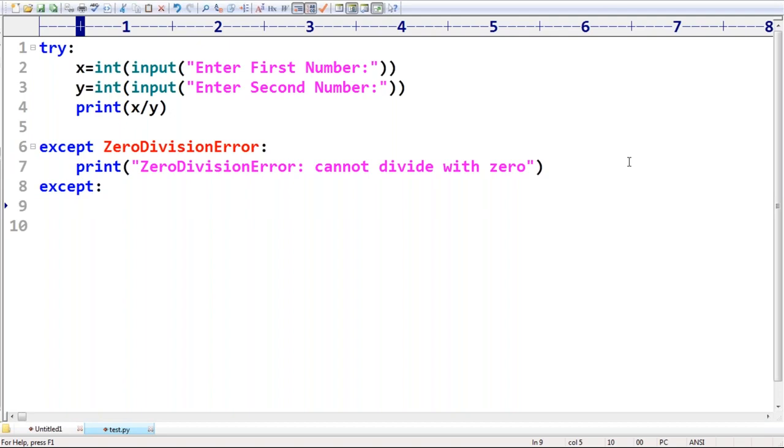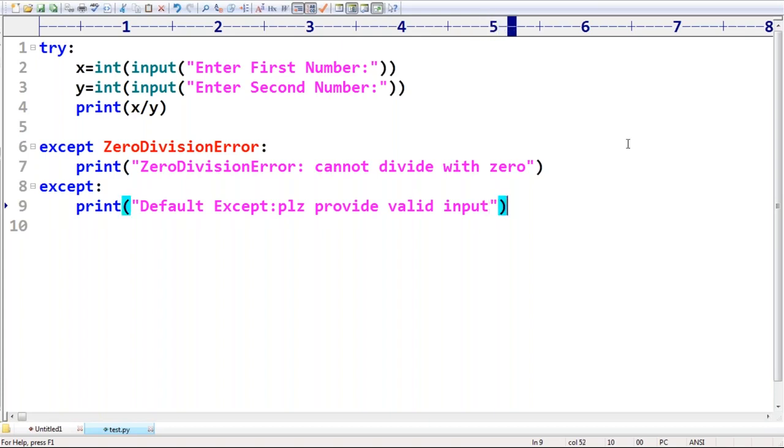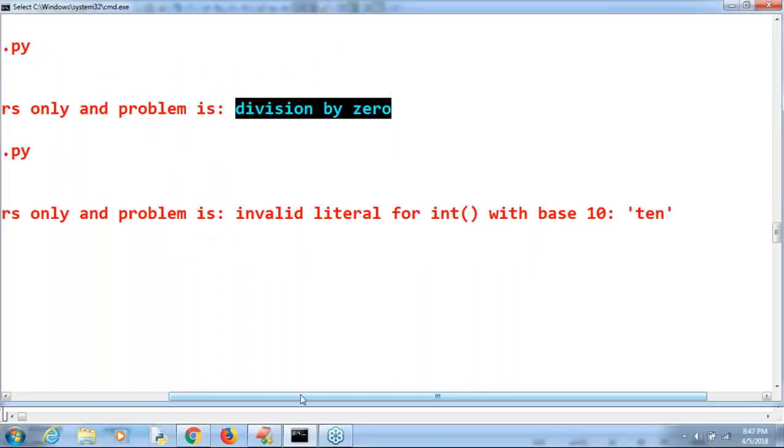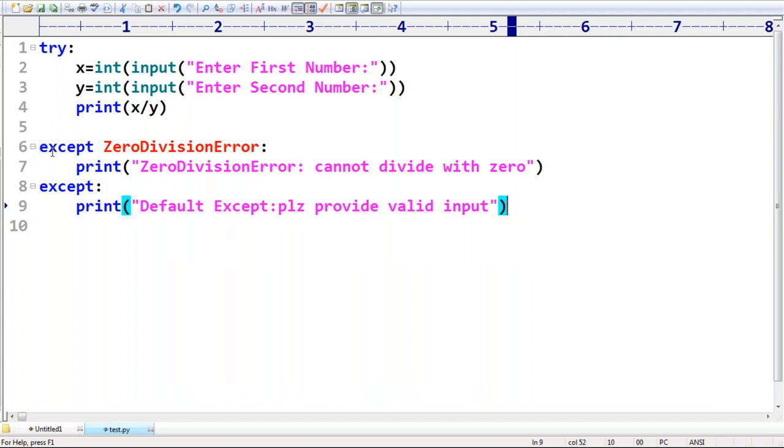In the except block, print of default except. Can I use the word? This is the default except. Please provide a valid input. So I'm taking except zero division error, and except default except, please provide valid input. Now observe, if a zero division error is coming, no problem.